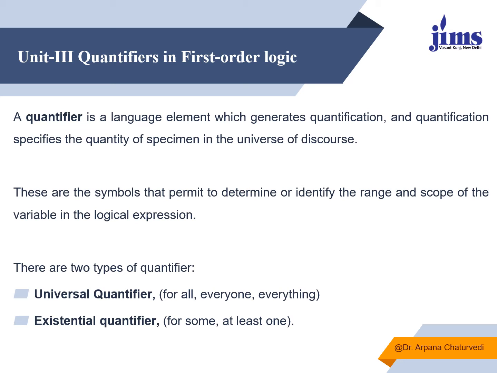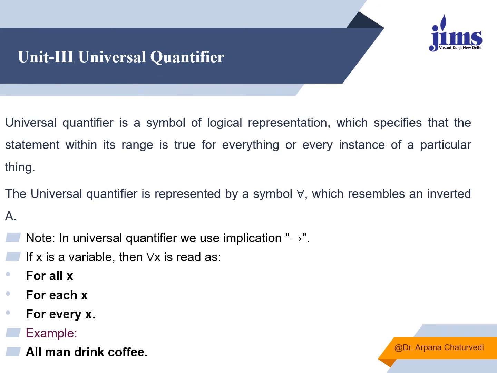Now the two newly introduced quantifiers are the universal quantifier and the existential quantifier. A quantifier basically tells about the quantification, that is, which amount of quantity I am talking about from the universe. So when I am talking about the whole, like for all, everyone, everything, we have to use the universal quantifier. Whereas when we are talking about some, few, at least, then we can represent that using the existential quantifier. One by one we will see over here.